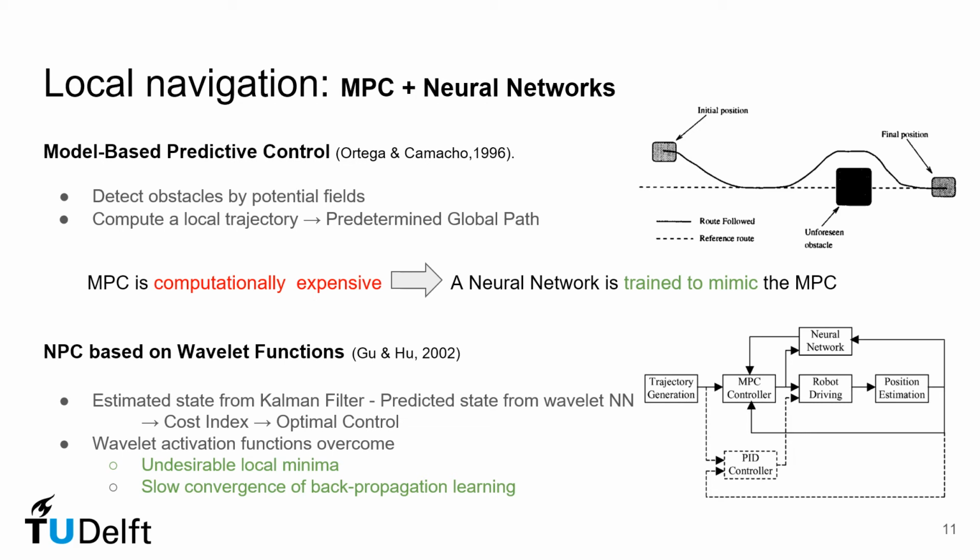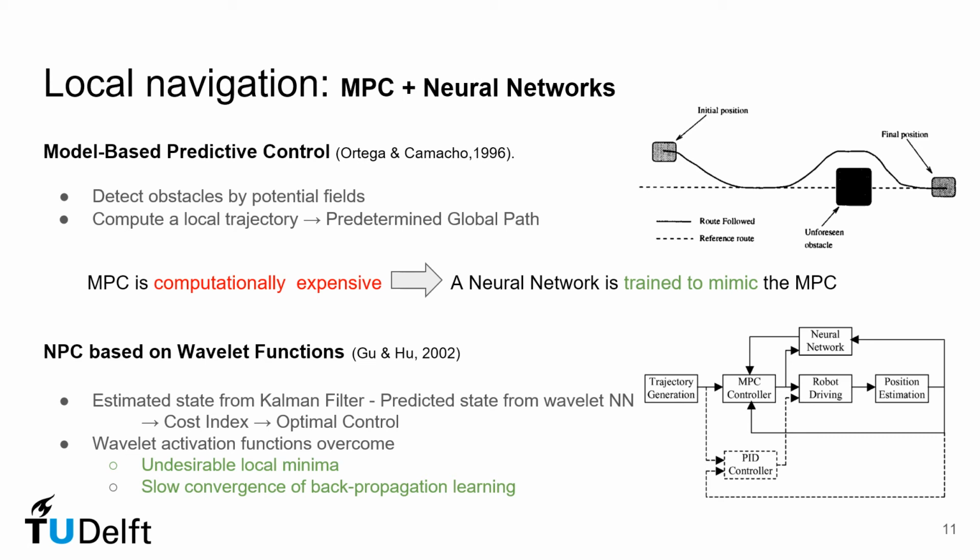The second approach discussed here is a neural predictive control for path tracking. Here, the state representing the position and the orientation of the robot from odometry measurements is estimated using an extended Kalman filter. The predicted state is computed from wavelet neural networks. In mathematics, a wavelet series is a representation of a square integrable function by a certain orthonormal series generated by a wavelet.